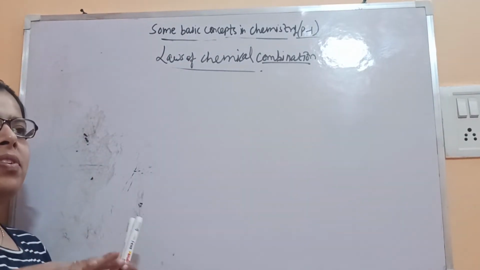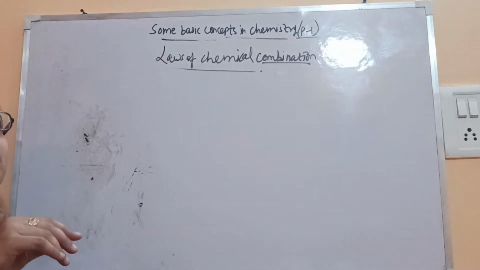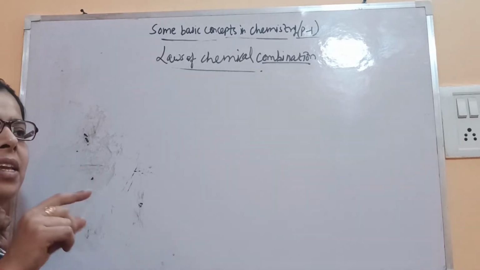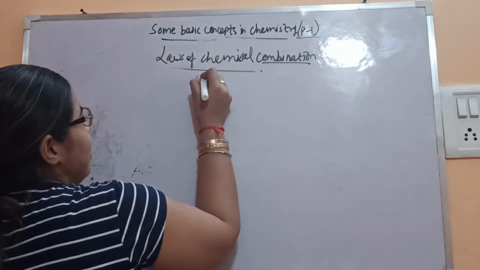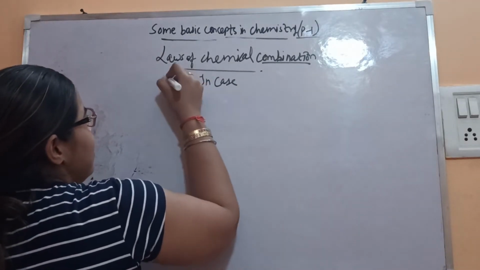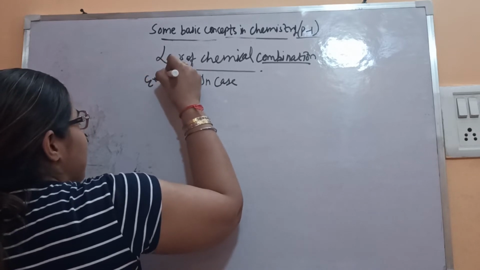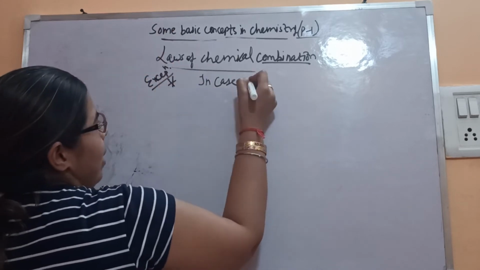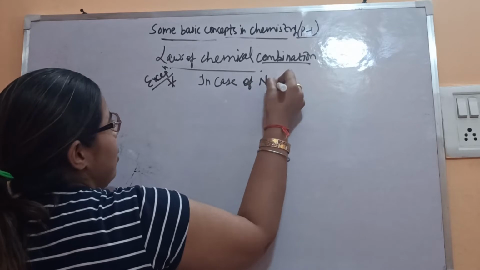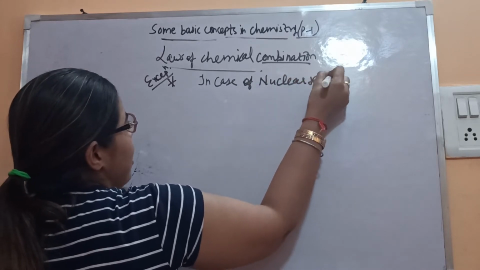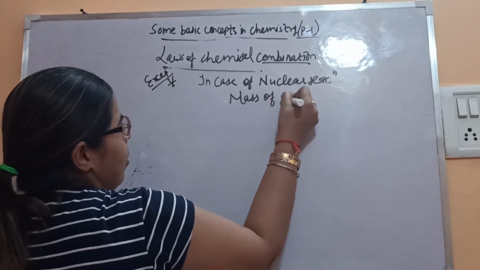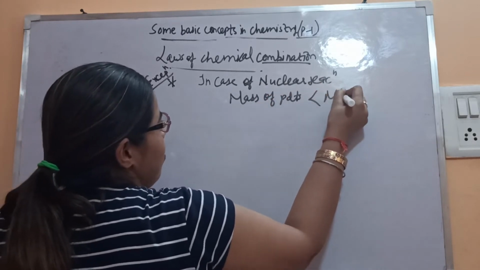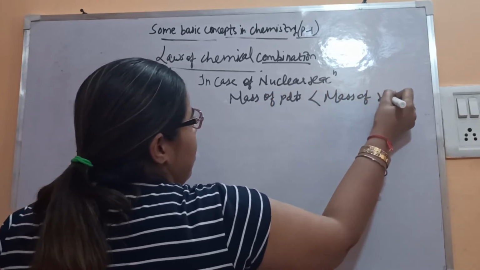Okay, when they took the mass of the reactants and products, they saw that during a nuclear reaction the mass of the product is less. This is the exceptional case. Fine. In a nuclear reaction, what has been observed is that the mass of the products is less than the mass of the reactants.